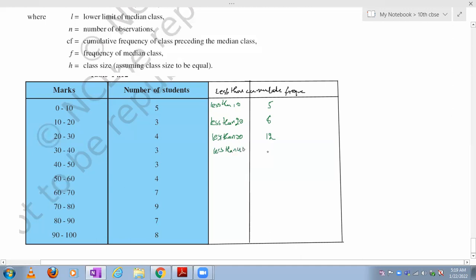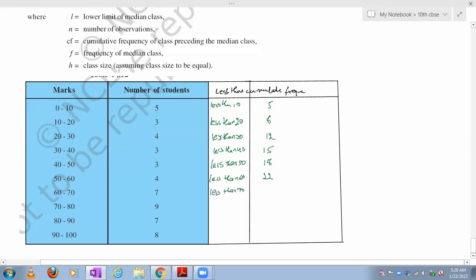Less than 40, how many members are there? 12 plus 3, 15. Less than 50, how many members are there? Less than 50, 15 plus 3, 18. Now, less than 60, how many members are there? 22. Yes, 18 plus 4, 22. Very good.